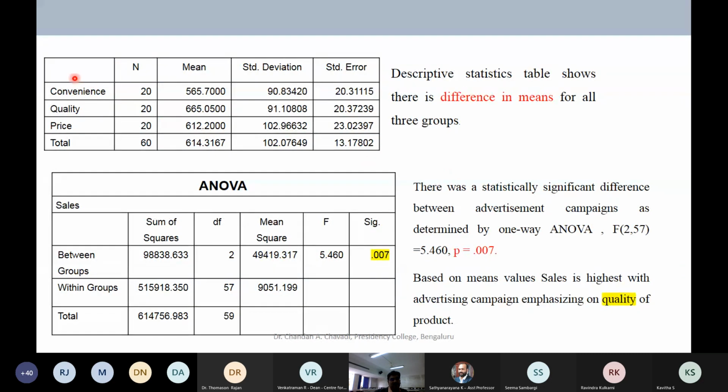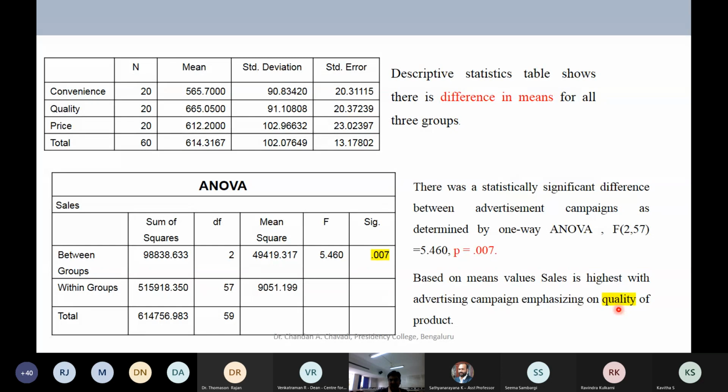Now you can see here the three populations, 20, 20, 20, and this is the mean. Looking at the means, you can easily find that this mean is pretty high, this one is a little far, and this is very, very low. Now ANOVA comes out with a summary table. It says 0.007, so definitely it is less than 0.05. We find that there is a significant difference in these three populations, and looking at the mean value, we can clearly say that the sales is highest when the emphasis is on the quality of the product.